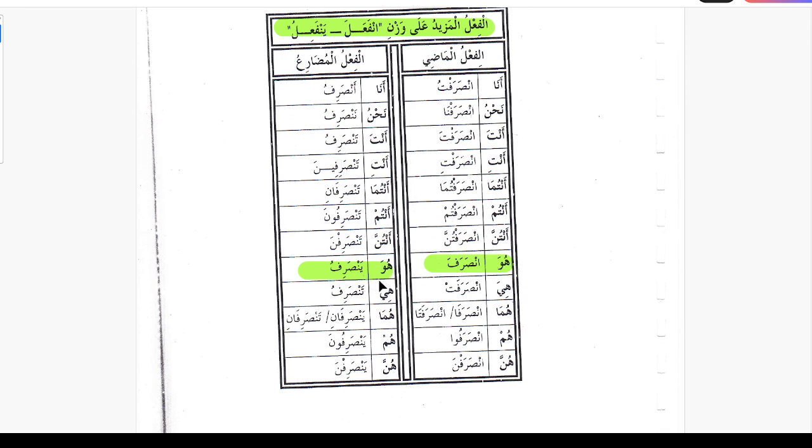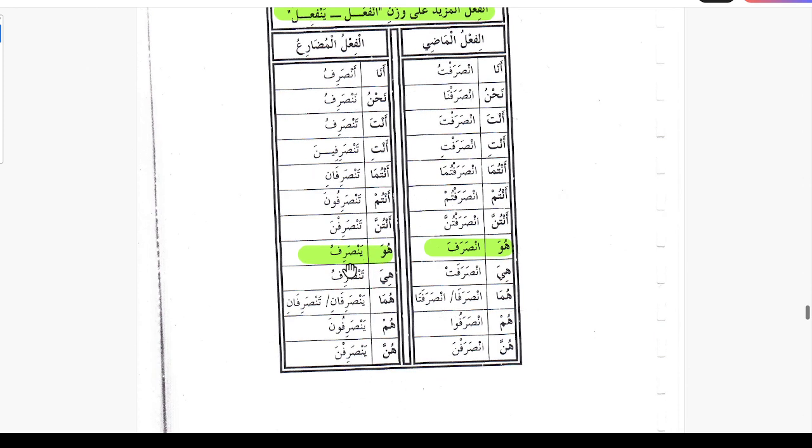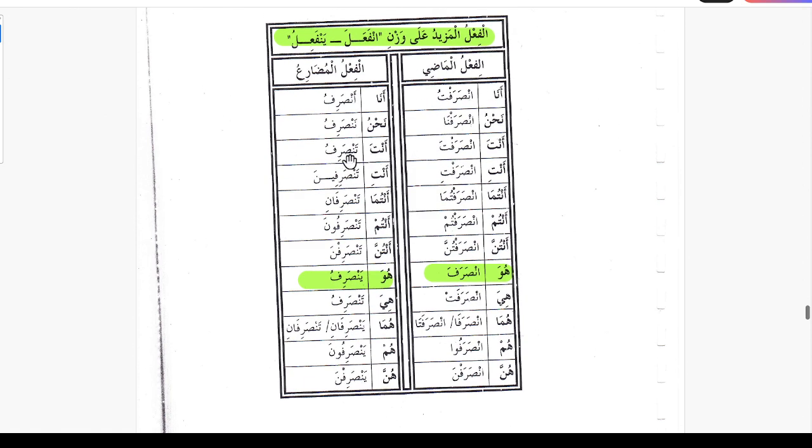And for the present tense, third person masculine, huwa yansarifu, huma yansarifani, hum yansarifuna. Third person feminine, hiya tansarifu, huma tansarifani, hunna yansarifna. Second person masculine, anta tansarifu, antuma tansarifani, antum tansarifuna. Second person feminine, anti tansarifina, antuma tansarifani, antunna tansarifna. And first person, ana ansarifu, nahnu nansarifu.